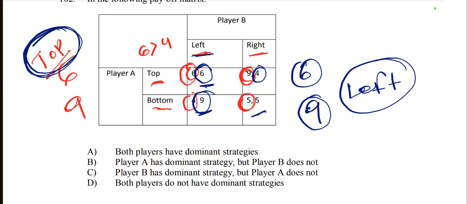So top and left. So the conclusion: both players have a dominant strategy. Therefore the correct answer is that both players have a dominant strategy. Option A is right here.